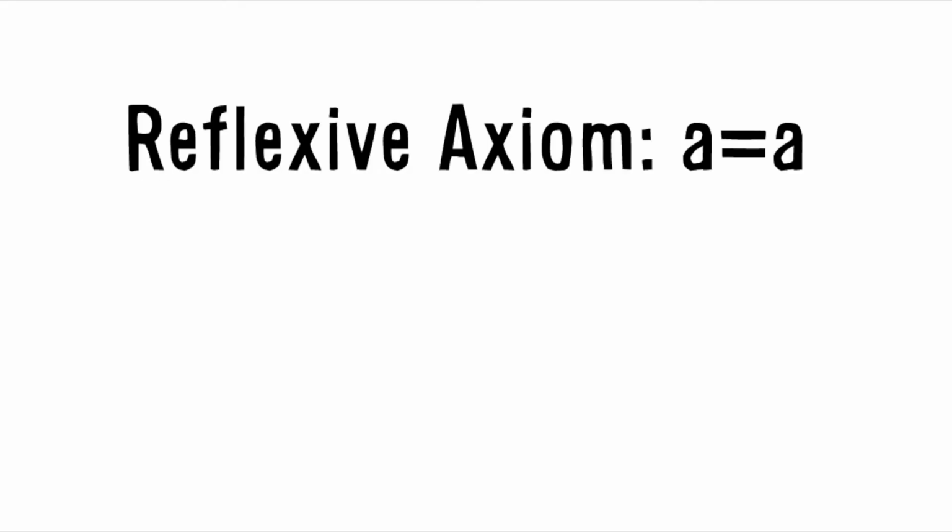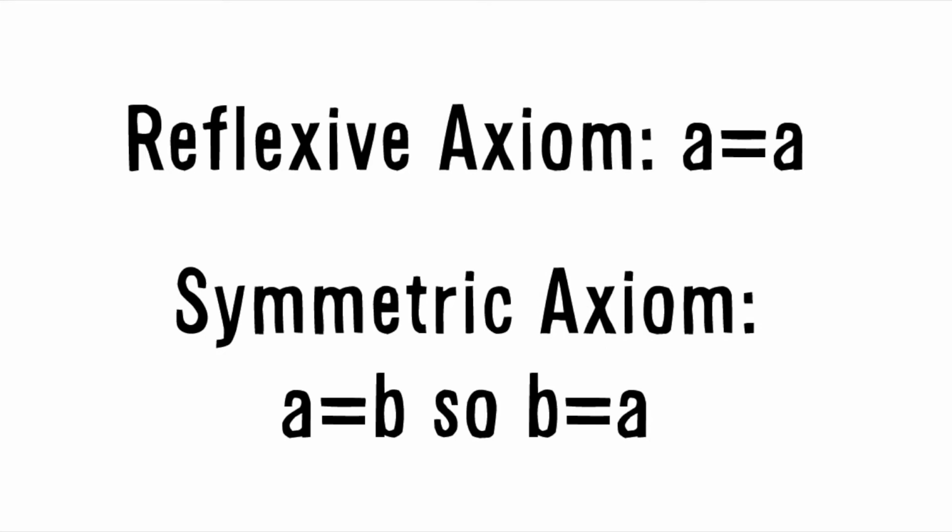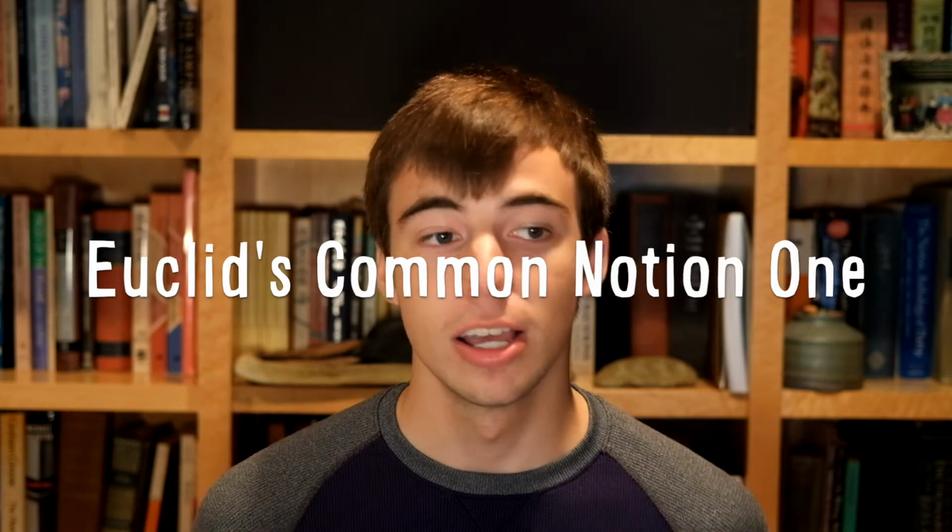The basis of set theory was created using several axioms, or postulates. An axiom is an unprovable rule or principle that is true because it is self-evident or particularly useful. For example, the reflexive axiom asserts that A equals A. Likewise, the symmetric axiom states that if A equals B, then B equals A. These axioms are both based on Euclid's common notion 1: things that are equal to the same thing are equal to each other. These facts may seem blatantly obvious, but this is the nature of axioms. They cement the truth so that they can be applied in higher mathematics.